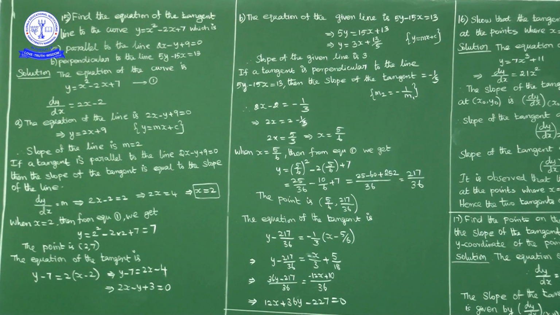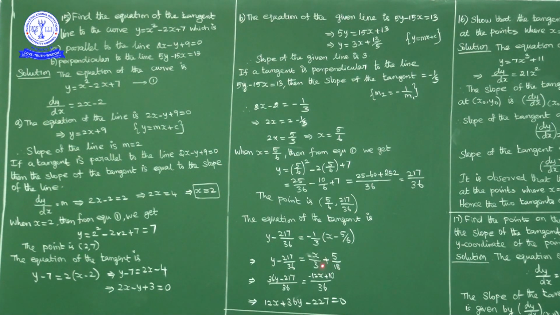So we have the point, and the slope of the tangent is -1 by 3. So point and slope we have. The equation of the tangent at (5 by 6, 217 by 36), whose slope is -1 by 3, is y minus y1 is equal to m into x minus x1. So y minus 217 by 36 is equal to -1 by 3 into x minus 5 by 6. Now multiply -1 by 3 here. So y minus 217 by 36 is equal to minus x by 3 plus 5 by 18.